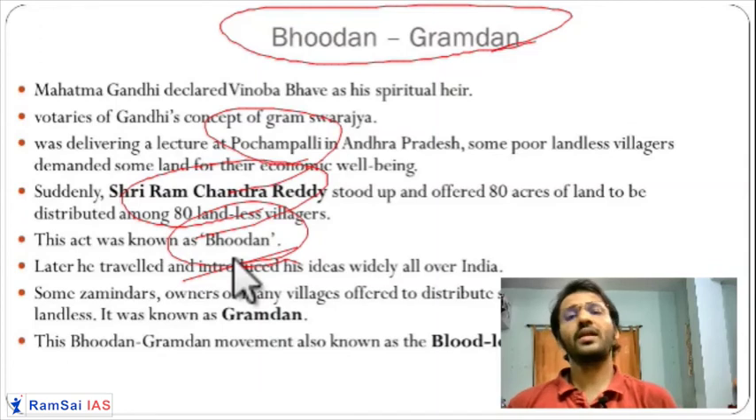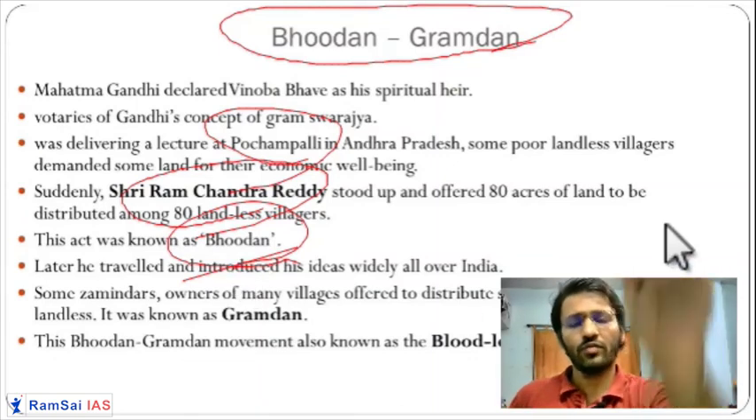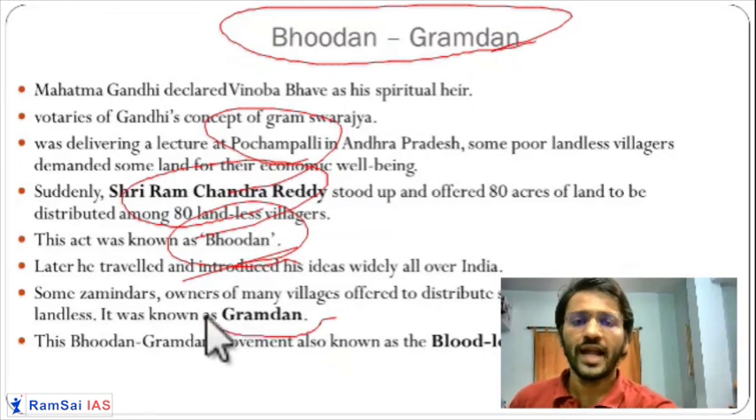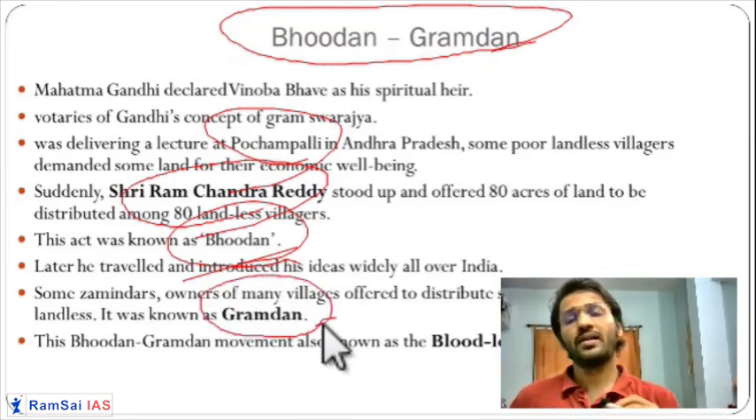So similarly, other landlords came forward. Some of these landlords were owning the entire village. So they donated the villages to Vinobaji, which is called Gramdan. Getting it? So this Bhudan and Gramdan was a sufficiently successful movement in India.